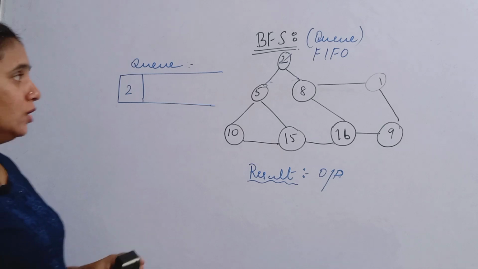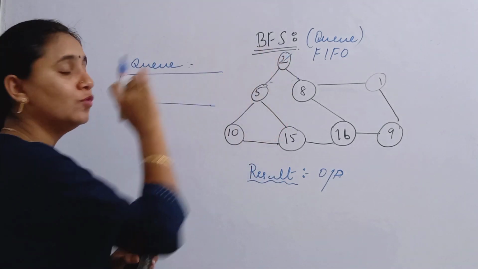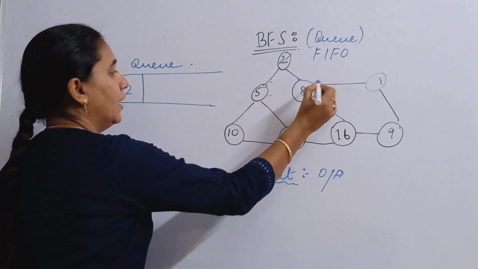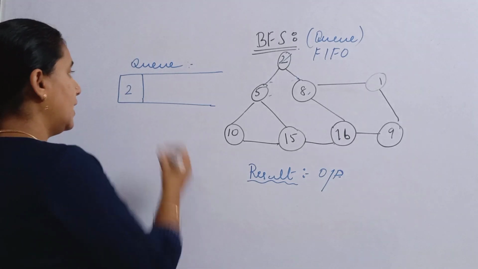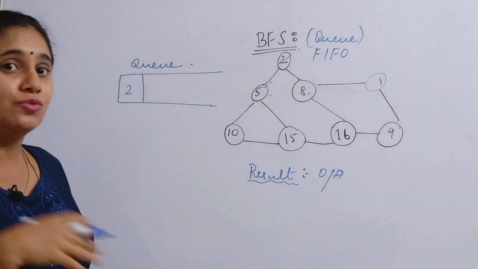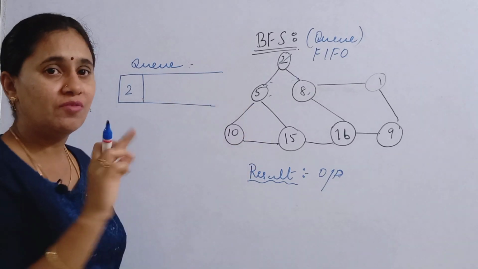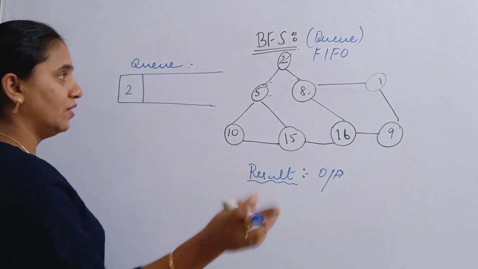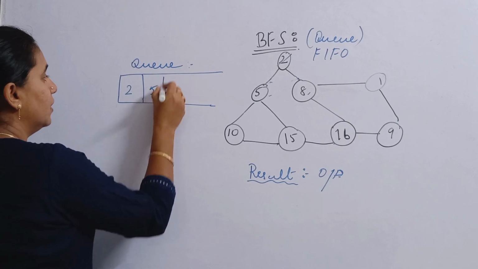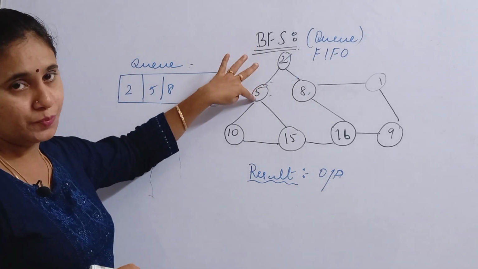Now find all the adjacent vertices present with respect to 2. The vertices present are 5 and 8. You can write 5 and 8 or you can write 8 and 5; you can use any order. I can write inside the queue as 5 and 8 or as 8 and 5. So write 5 and 8. These are the 2 vertices adjacent to 2.